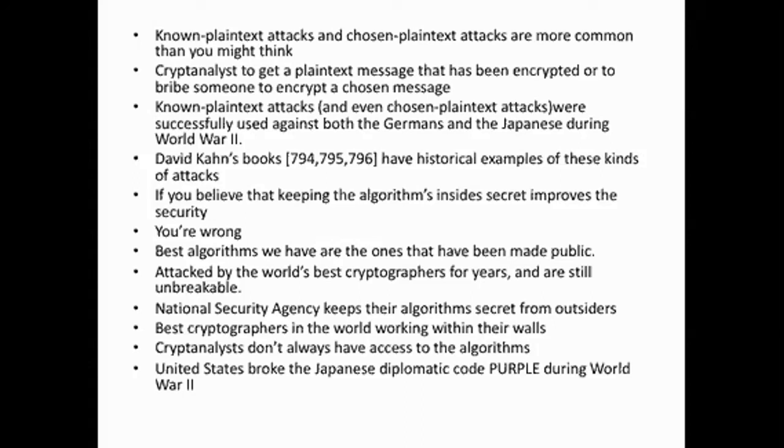The United States broke the Japanese diplomatic code Purple during World War II. If I don't know how much you understand about the encryption, England came to know about the attack by Germany during World War II because they cracked it.